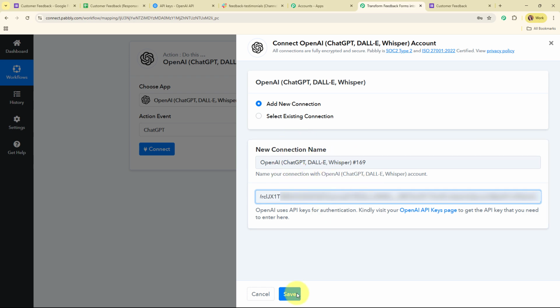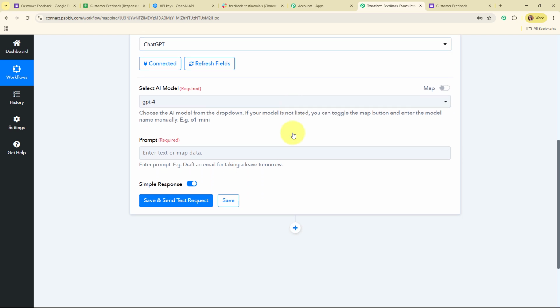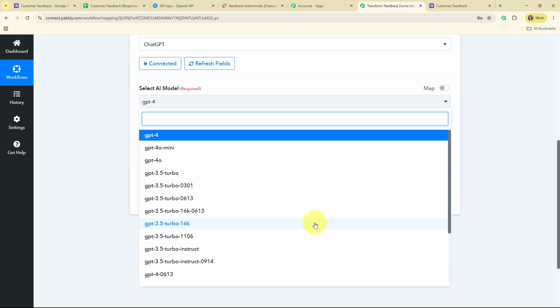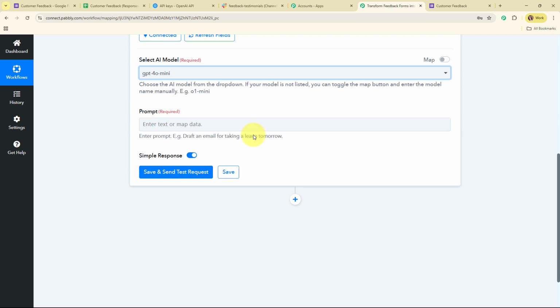And now after entering the API token, I'm going to click on save, and here you can see we are now successfully connected. So moving forward, it is asking me to select the AI model. By clicking on this drop down menu, you can see all the models available. So I'm going to select the model as GPT-4o Mini. You can select the model as per your need.